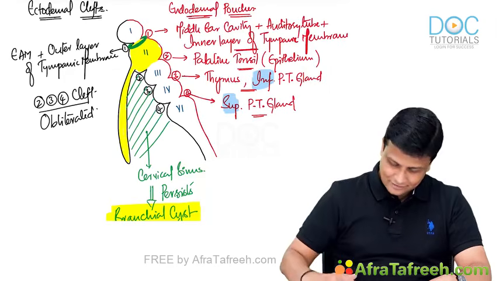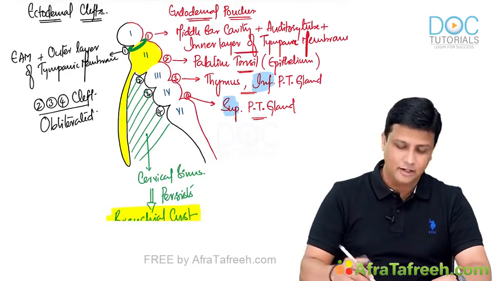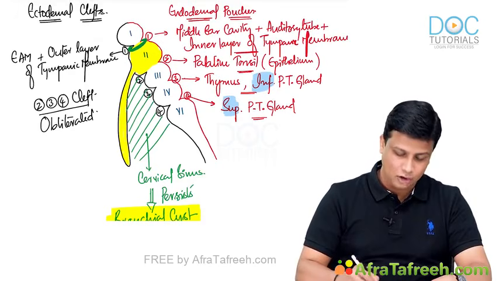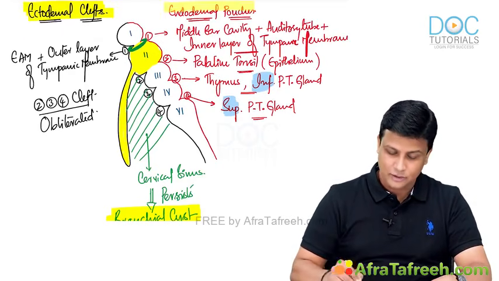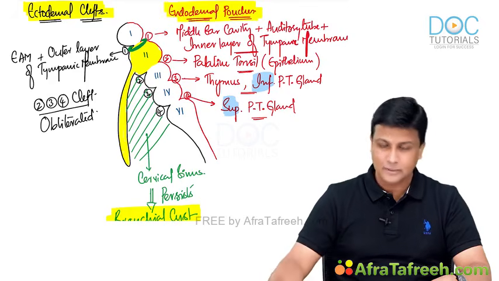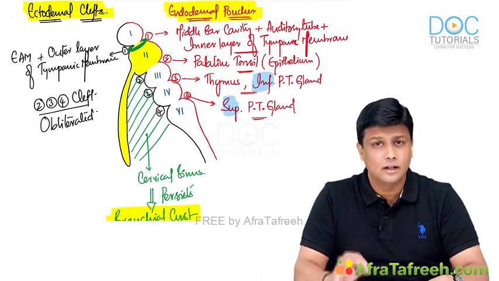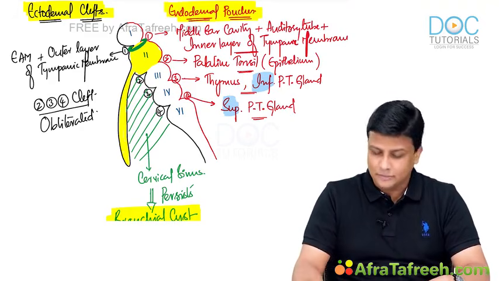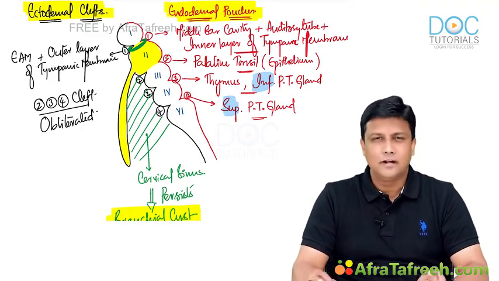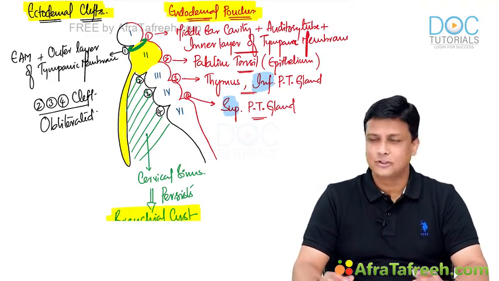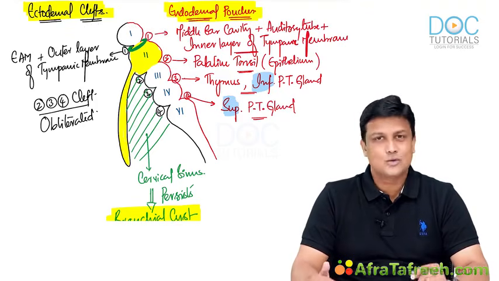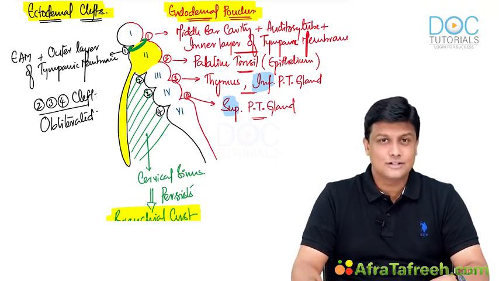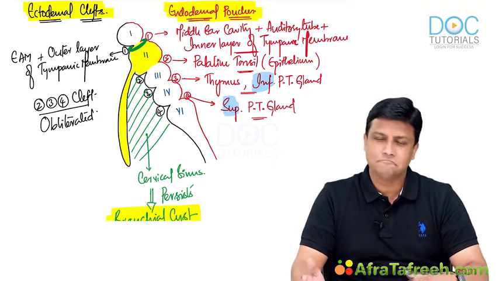And by this, if you are observing properly, I am done with the derivatives of the ectodermal clefts and the endodermal pouches, completed in one simple diagram here, without any confusion, with all the things possible for you to remember for the long term. Now after this, we are going to move towards the arches. Let us see the derivatives of the pharyngeal arches, and that will complete this topic.